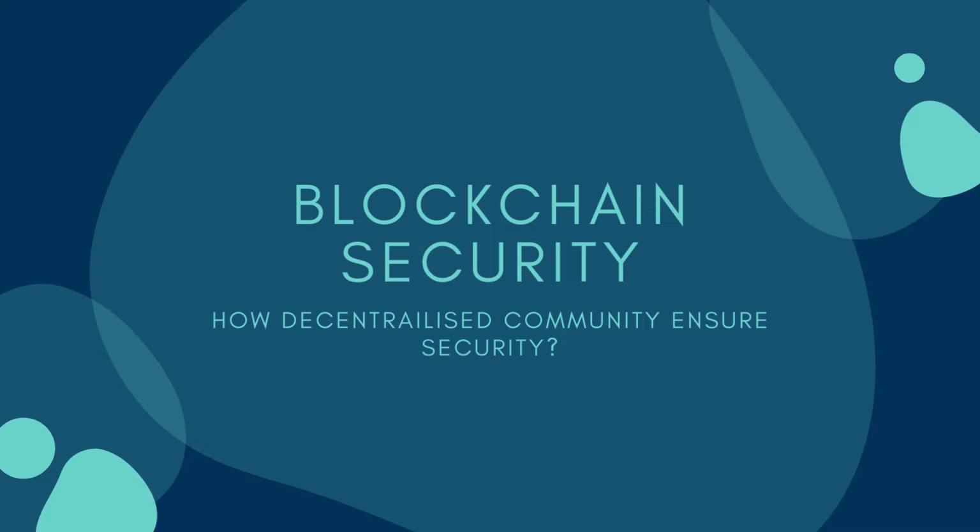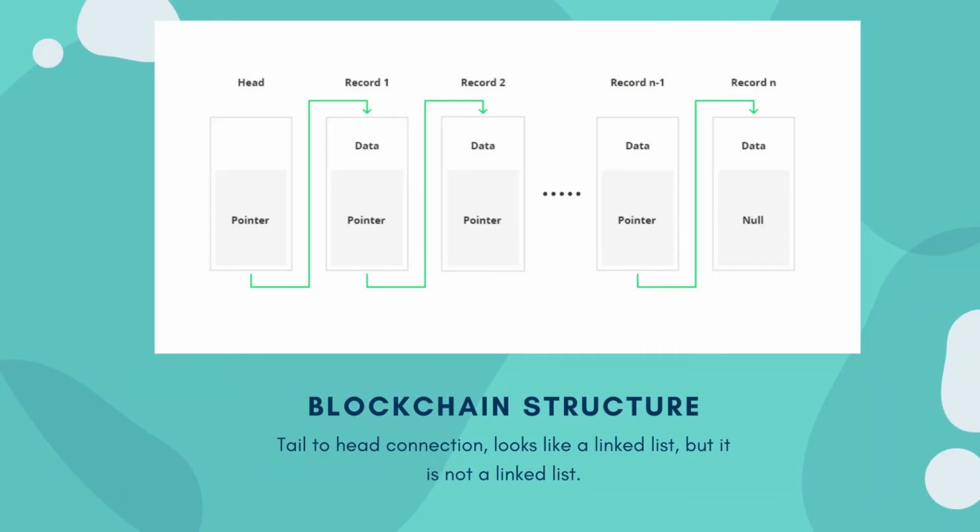How can this process be done in blockchain? I will talk about the security aspect of blockchain technology. Because of the permissionless property of blockchain, the network is susceptible to cyber attack. The first thing is data integrity.